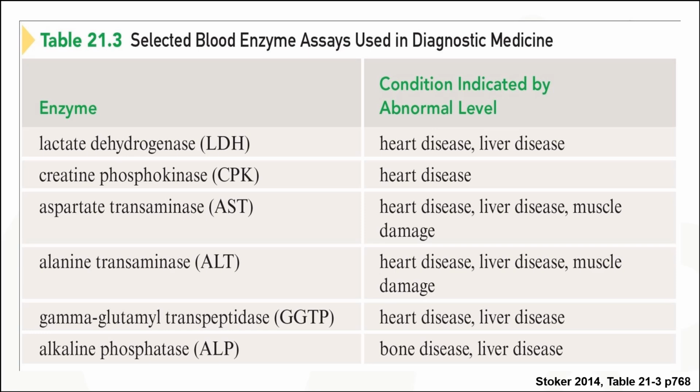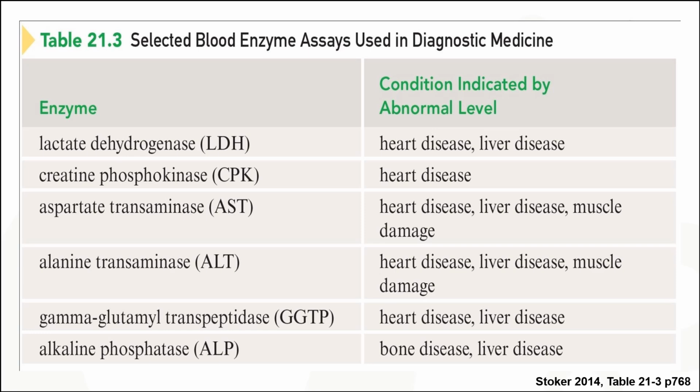Here are some enzymes which are assayed during diagnostic medicine. An example is lactate dehydrogenase, used in the diagnosis of heart disease and liver disease. Creatine phosphokinase is used in the diagnosis of heart diseases.